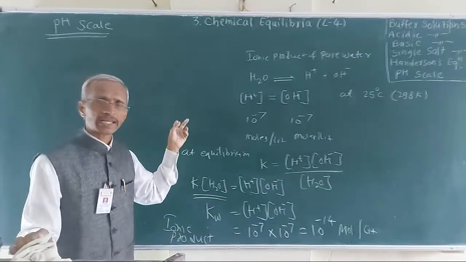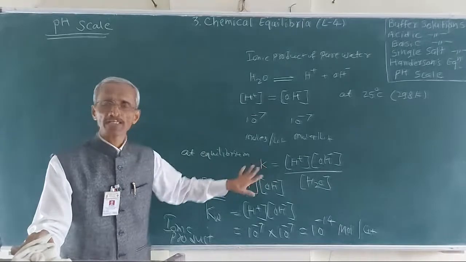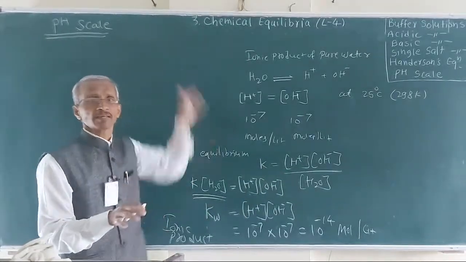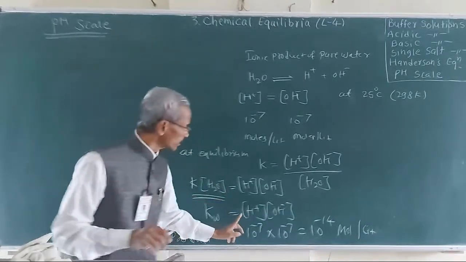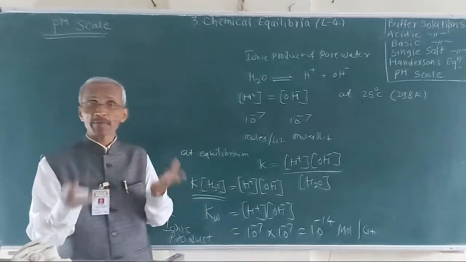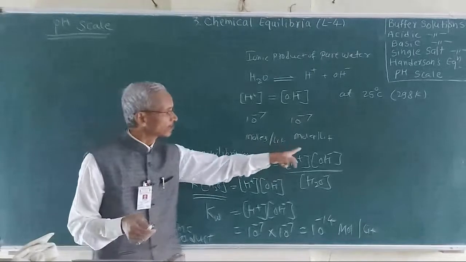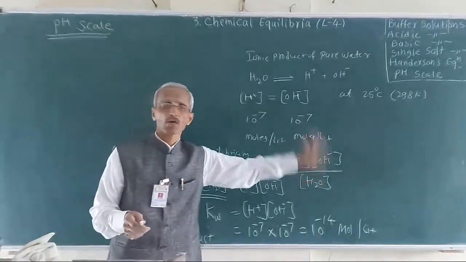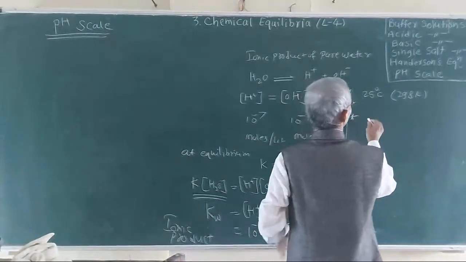So in the pH scale, the concentration of H plus ion or OH minus ion can be expressed practically. It is very simple to study. Now, what is the effect of temperature on the concentration of H plus and the concentration of OH minus? Very important statements I am going to write here.